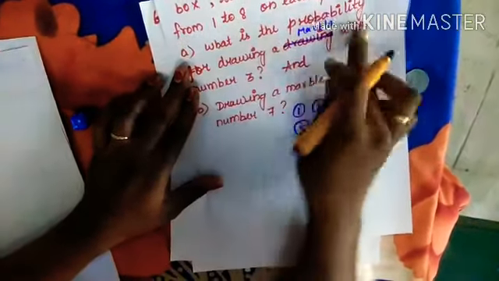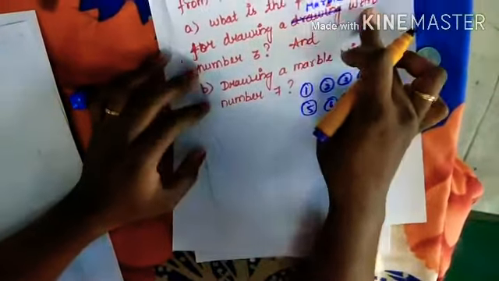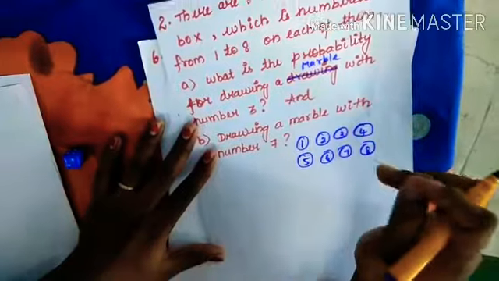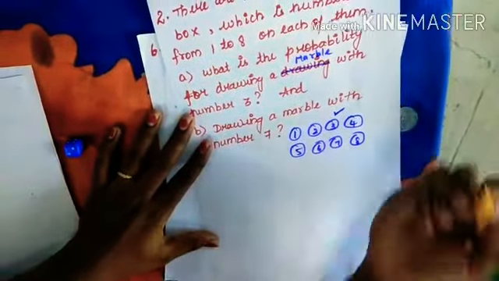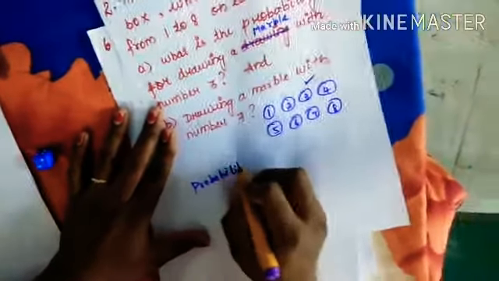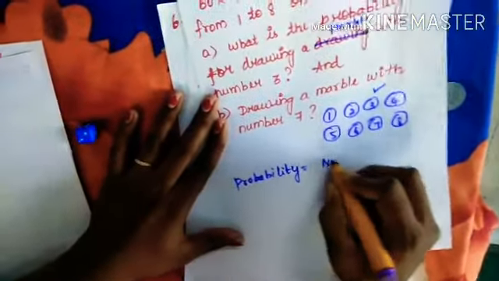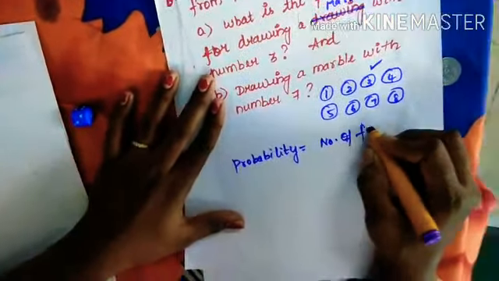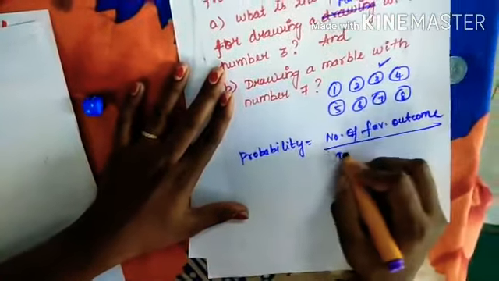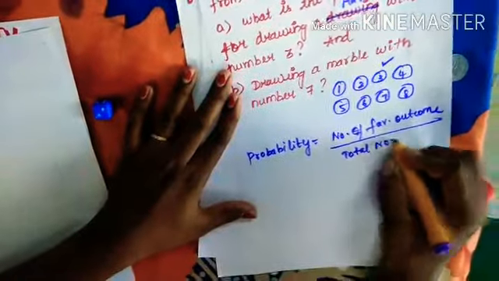First question they are asking: what is the probability of drawing a marble with number 3? How many marbles are numbered 3 here? Only 1 marble. So how do we calculate the probability? Probability is equal to number of favorable outcomes divided by total number of outcomes, right?